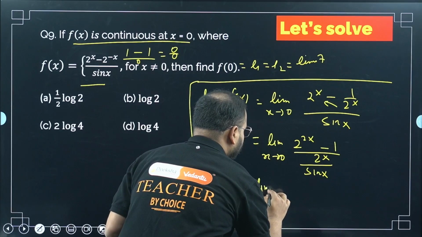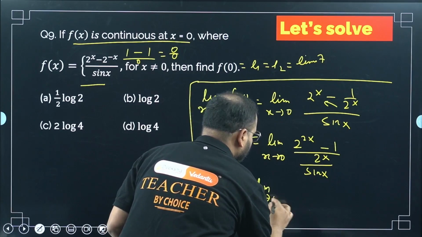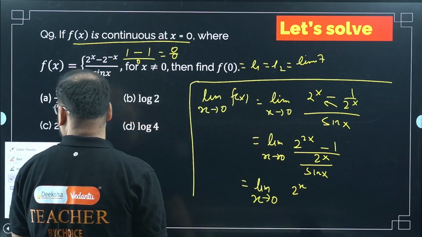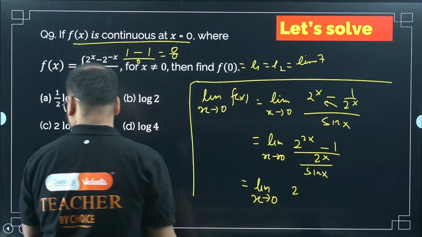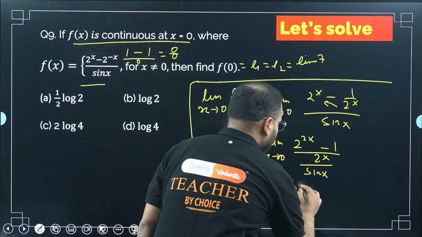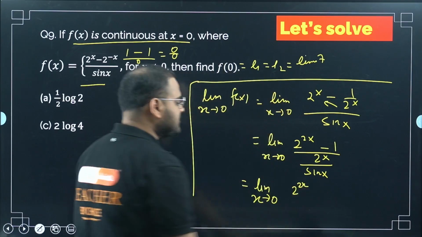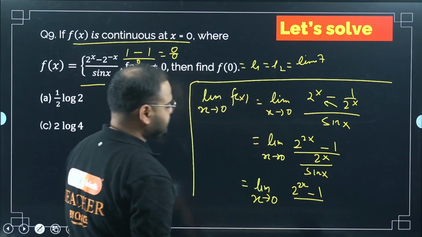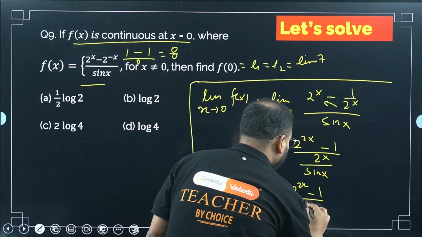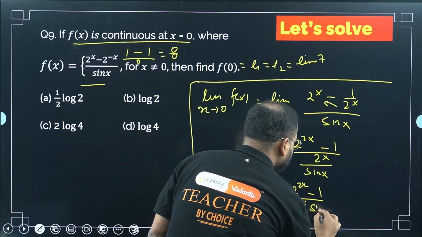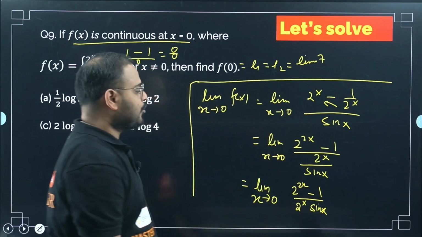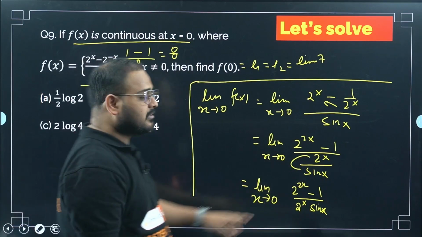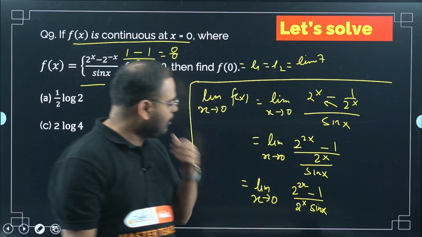Limit x tends to 0, 2 power 2x minus 1 upon 2 power x sin x. Correct? 2 power x sin x, this can come with this, right? So I hope it is clear.